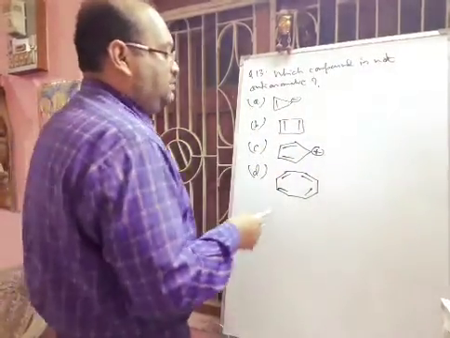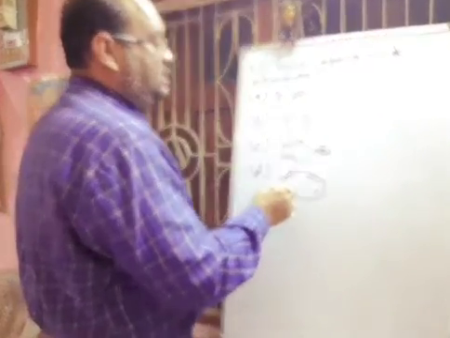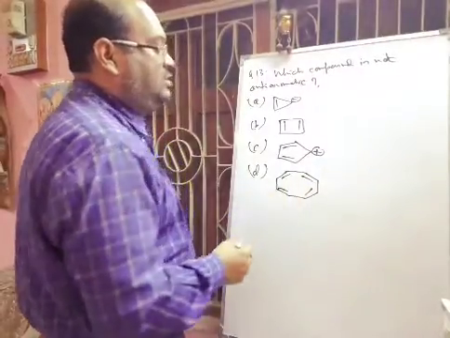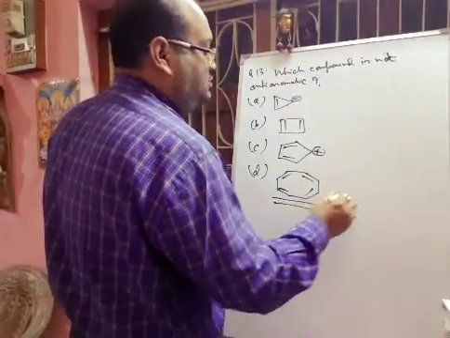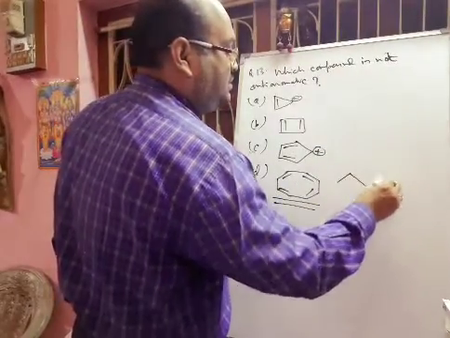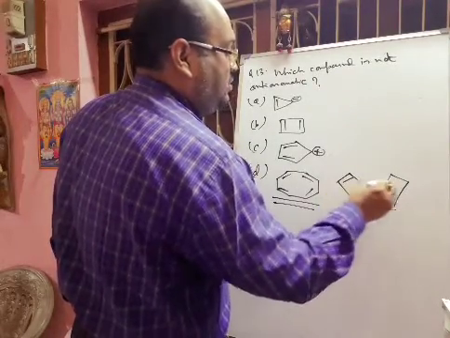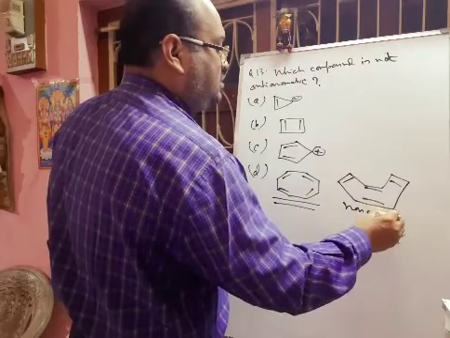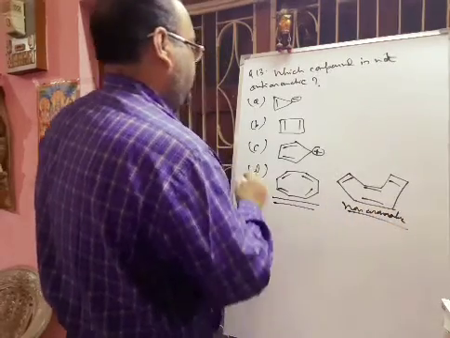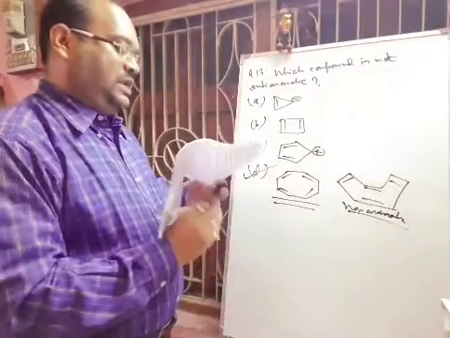But this one is also 4n pi, but actually this is cyclooctatetraene. So actually it is not planar. The actual structure will be tub shaped, so its planarity is lost and there will be no conjugation. So this is a non-aromatic compound. So only this compound is not anti-aromatic. Hope you can understand.